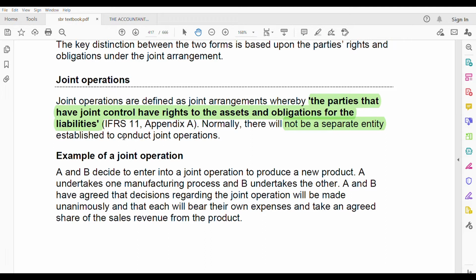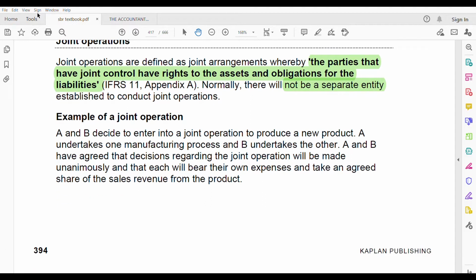Now, what are examples of joint operation? Let us go through the examples. A and B decide to enter into a joint operation to produce a new product. A undertakes one manufacturing process and B undertakes the other. A and B have agreed that decisions regarding the joint operation will be made unanimously and that each will bear their own expenses and take an agreed share of the sales revenue for the product.